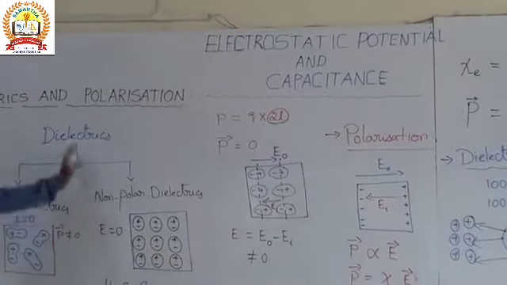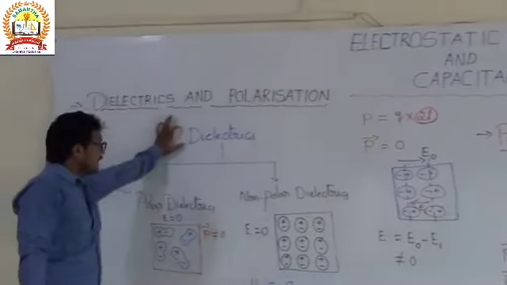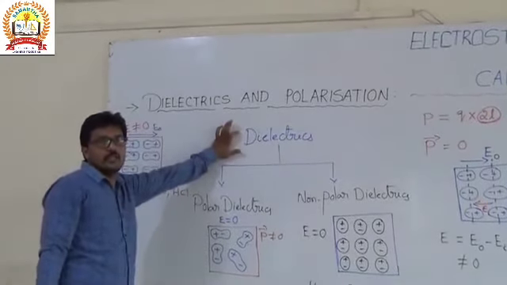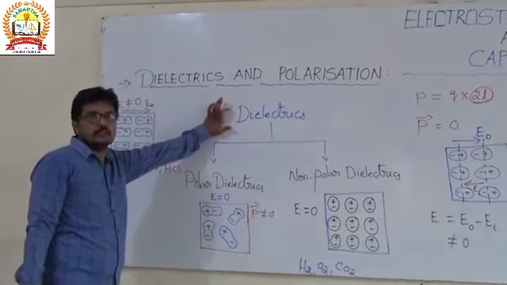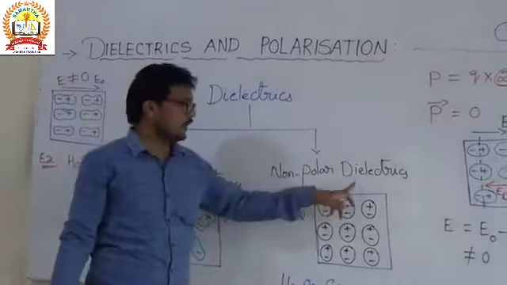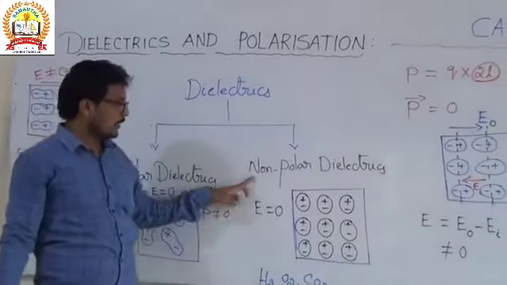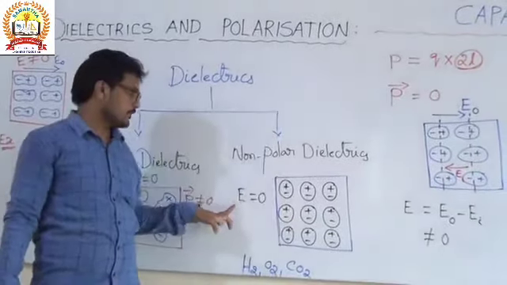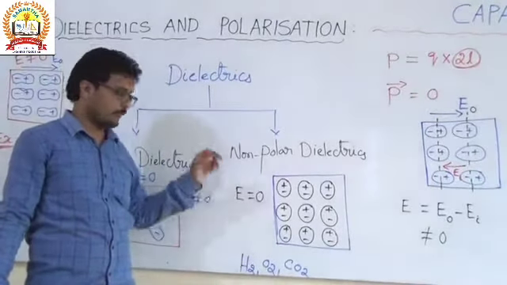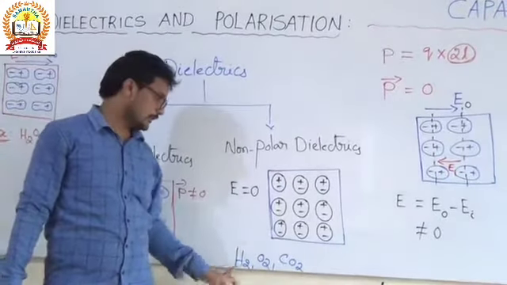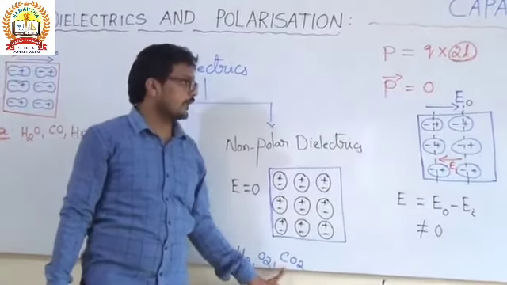Okay, once I recall that. Dielectrics are of two types, and why do we call them dielectrics? Because they allow the electric field, whereas insulators cannot. And there are two types, polar dielectrics and non-polar dielectrics. In non-polar dielectrics, positive charge and negative charge coincide in the absence of electric field. Examples of non-polar dielectrics are hydrogen, oxygen and carbon dioxide.